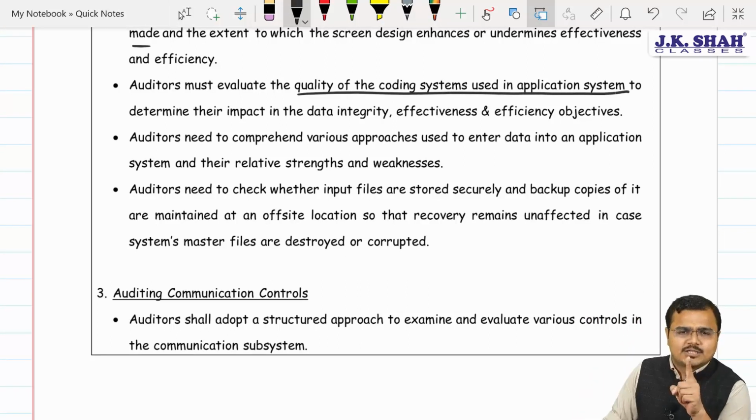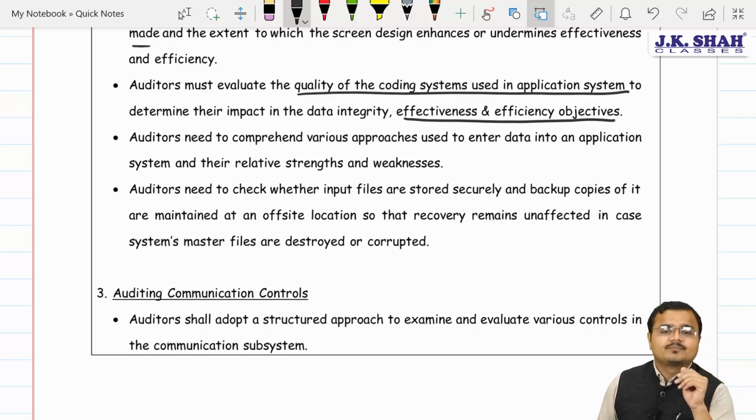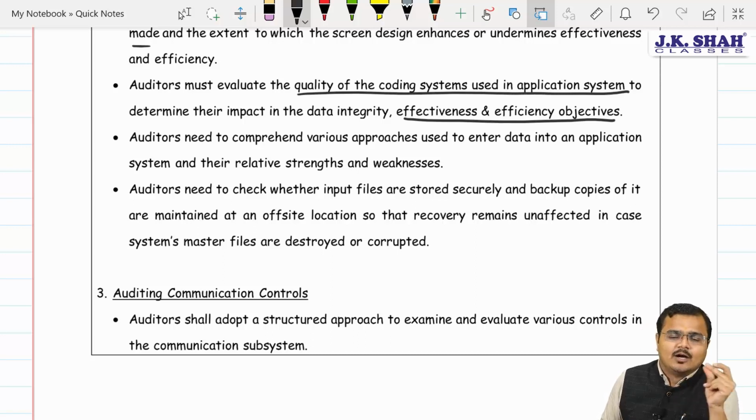If the coding is good, chartered, system effectiveness and system efficiency objectives could be easily achieved. Agree? Yes sir. Audit of controls comes from what? Sir, we need to understand the controls very properly. If you had studied the controls properly, audit of controls becomes so easy for you.